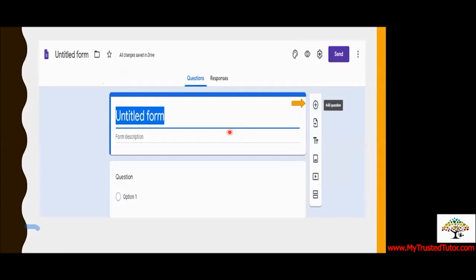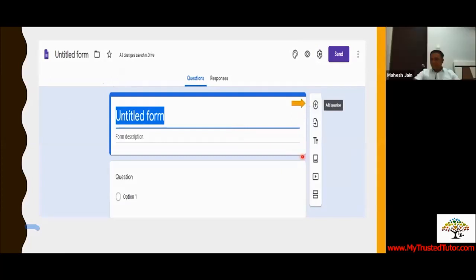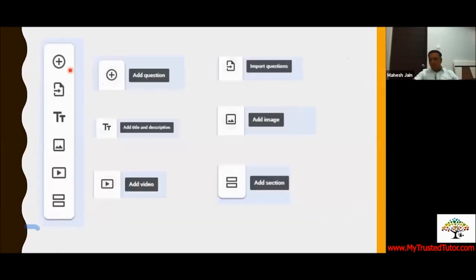As I told you, the options on the right side, the first option is add question. The moment you click on it, you can add questions. So let's understand all these tabs, all these options. Google form gives you the option of adding more questions. You can also add images, you can add video, you can play a video and ask students to give responses. You can add sections, you can make section A, section B, section C. You can import questions. If you have already made a Google form and you want to just take the questions from there directly, you can import questions as well. So these are some of the options available.